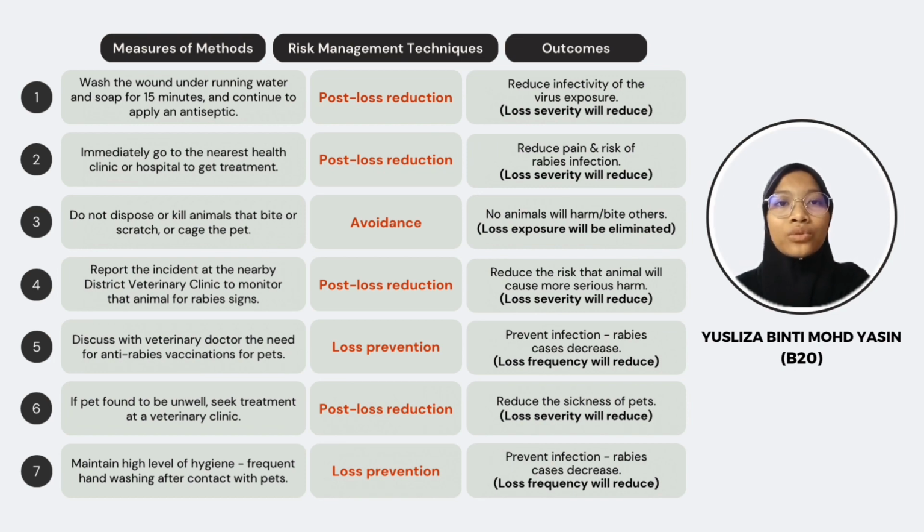This will contribute to a reduction in the severity of potential losses. By identifying and addressing cases of rabies early on, prompt medical intervention can be provided to individuals who may have been exposed to the animal. By mitigating the severity of potential losses, the impact on individuals' health and well-being is minimized.